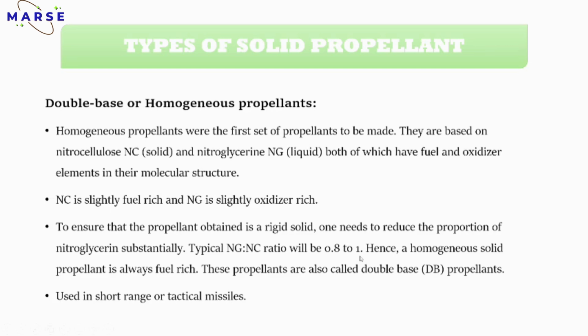1 means a 50-50 ratio, like 50% Ng and 50% Nc. And when you go for 0.8, it means the numerator is smaller than the denominator, so the Nc part, the fuel part, is greater than the oxidizer part. Hence the homogeneous solid propellant is always fuel rich. Got it? These propellants are also called double base propellants. This type of propellant is used in short range or tactical missiles. Got it, guys? So this is the first type.